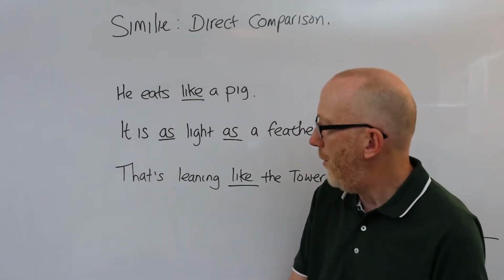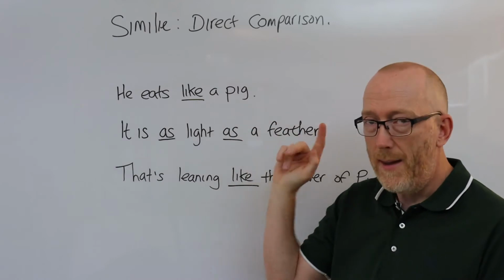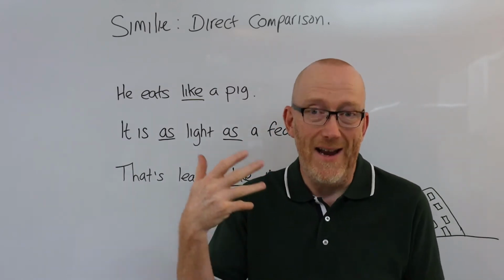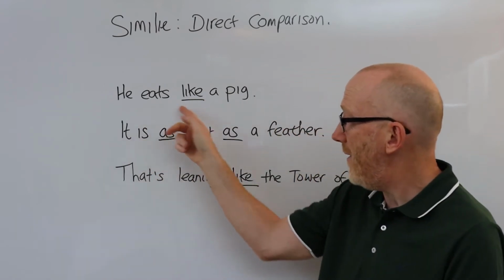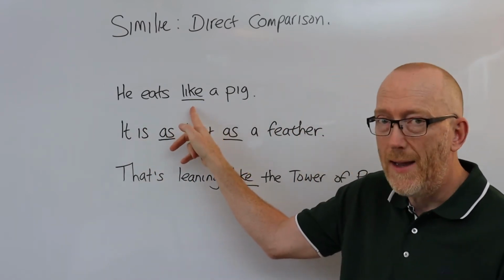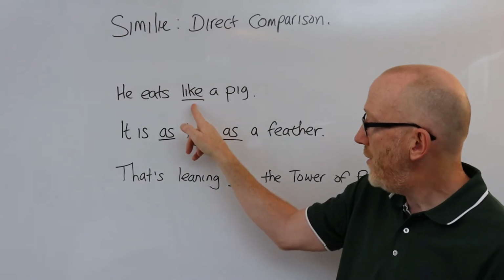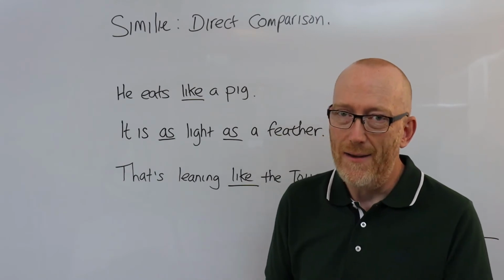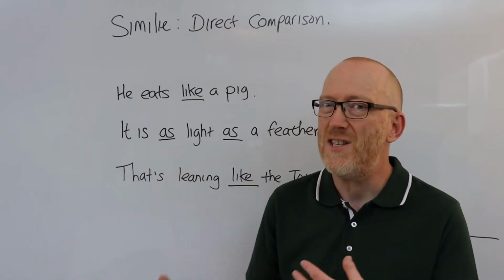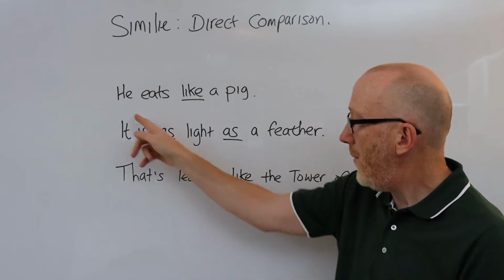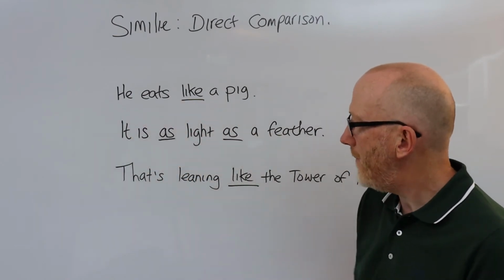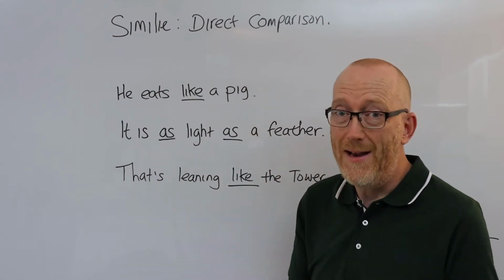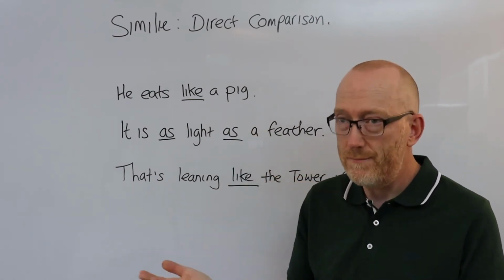Okay, so for example, he eats like a pig. So we're not saying he is a pig, which is an indirect comparison. We're saying he eats like a pig. So you'll notice we have the word like. So the addition of like turns a metaphor, an indirect comparison, into a simile, which is a direct comparison. So he eats like a pig. So he, a person, and the pig are being compared in the way they eat food.